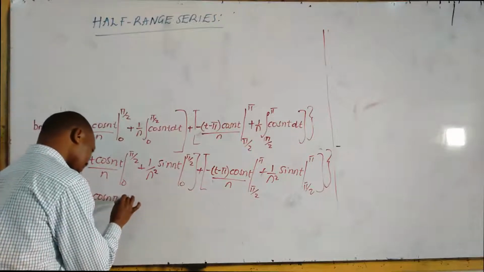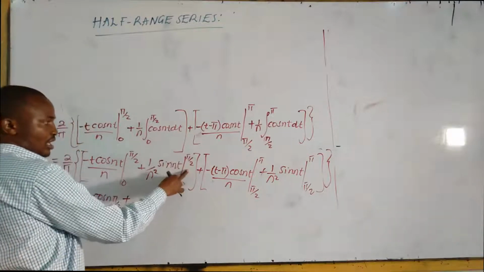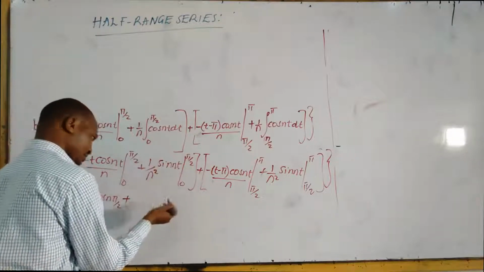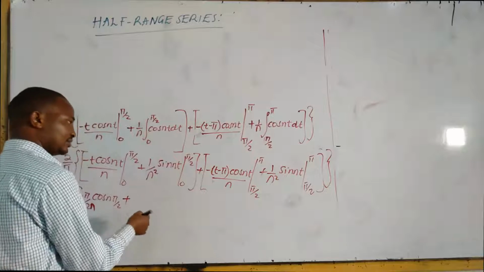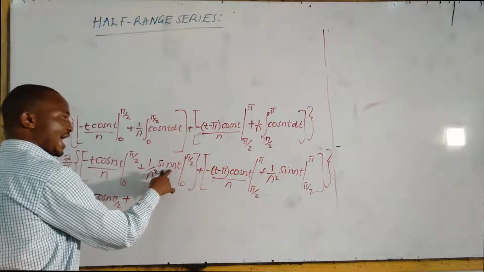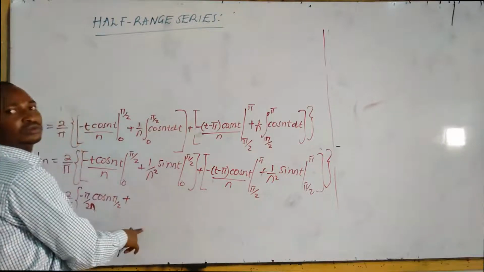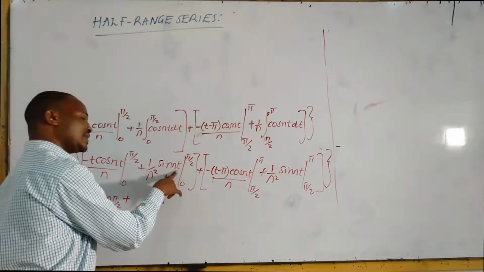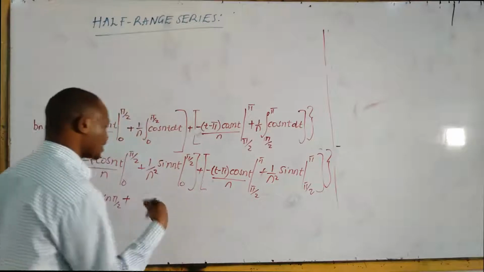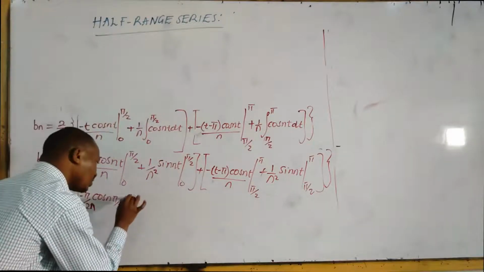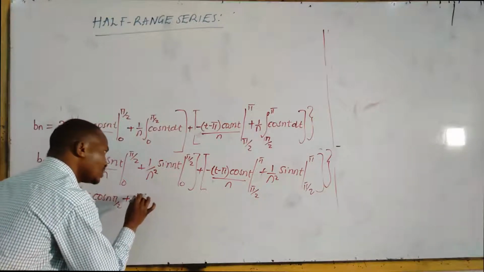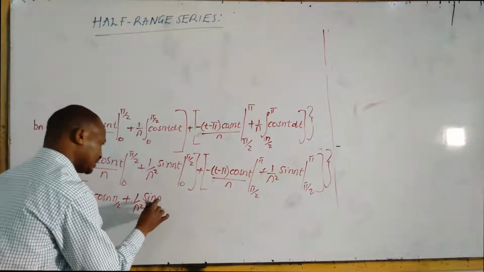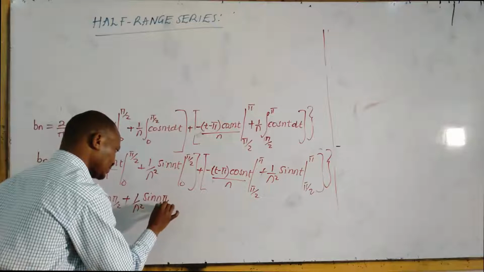Plus, here, if you apply the upper limit, it will be 1 over n squared sine n pi over 2. If you apply the lower limit, it will be sine 0, and sine 0 is 0. So you only have to worry about the upper limit. 1 over n squared sine n pi over 2.